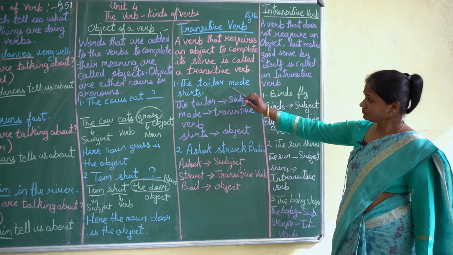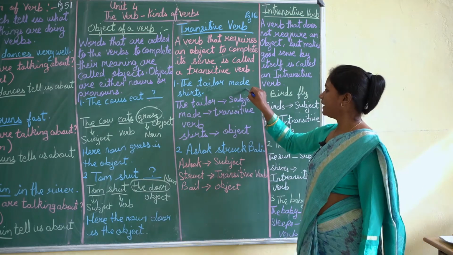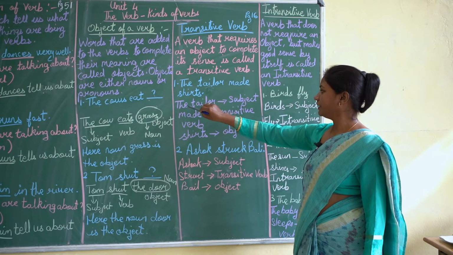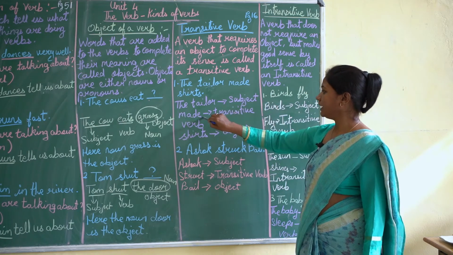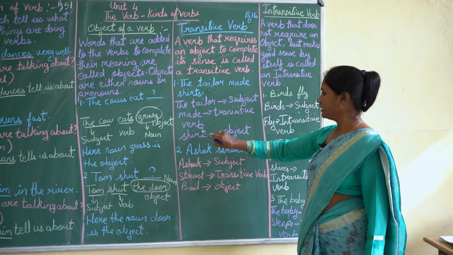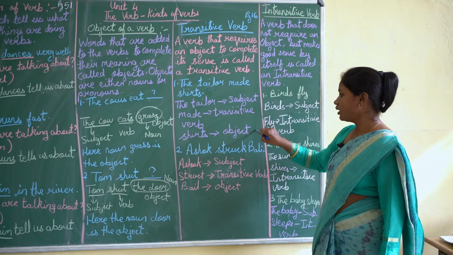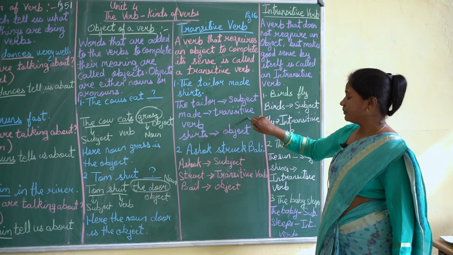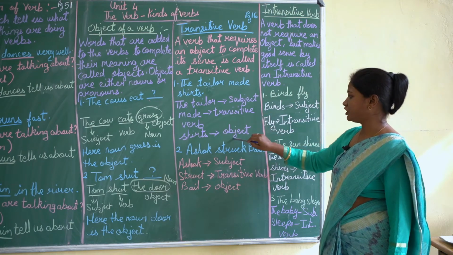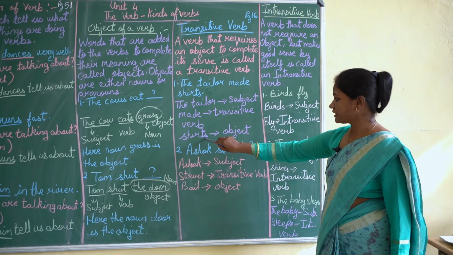Now see, the first sentence, the tailor made shirts. Now here in this sentence, the tailor is the subject, made is the transitive verb and shirts is its object. Now here made is a transitive verb because it has an object over here, that is shirts.